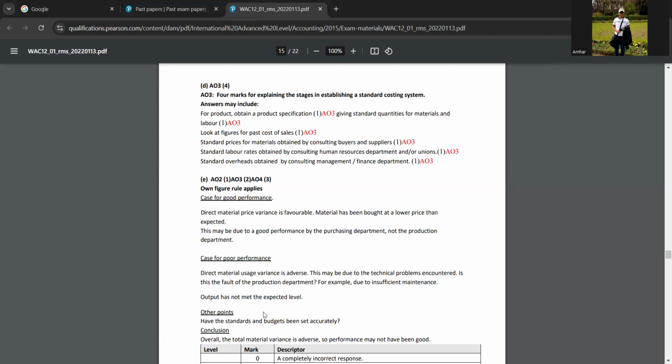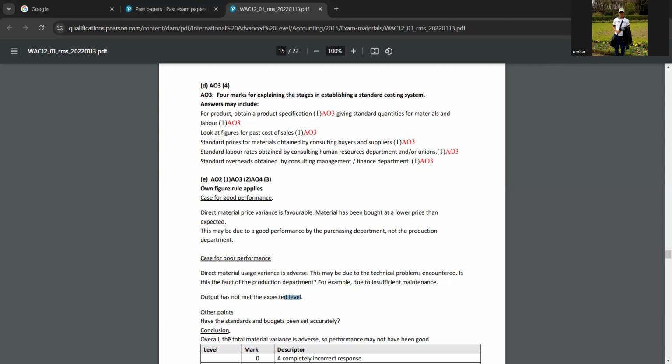Okay, output has not met the expected level. So in the case for poor performance, you can say that Docklands Scanning PLC has not performed well because output has not met the expected level. And then for other points, you can ask whether the standards and budgets have been set accurately.